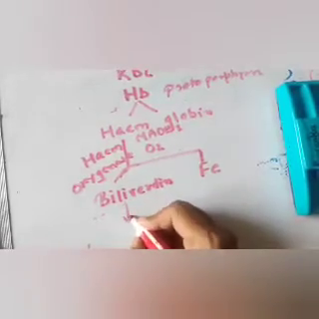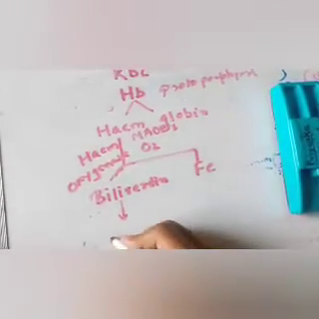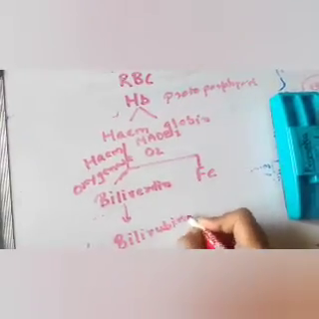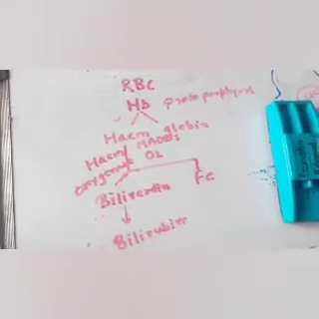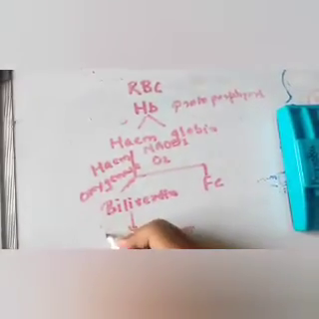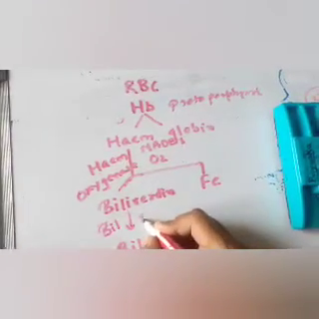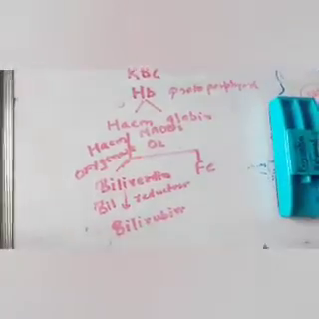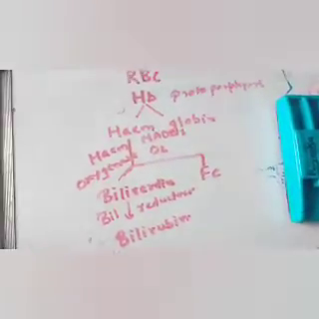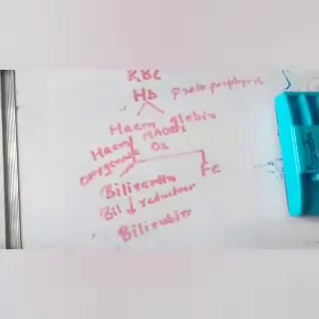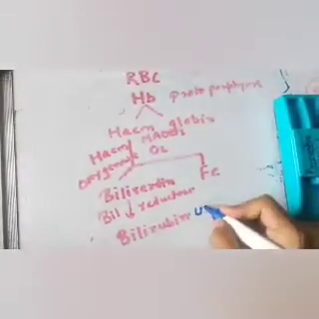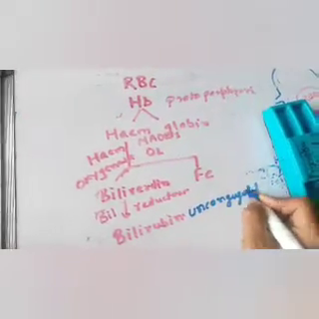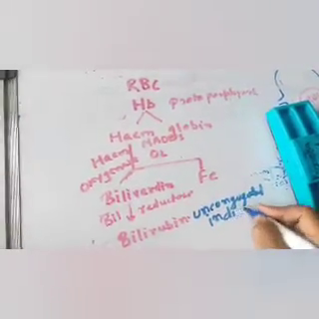Now biliverdin will then convert into bilirubin with the help of the biliverdin reductase enzyme. This bilirubin is unconjugated. It is not conjugated, it is unconjugated, or we also call it indirect bilirubin.